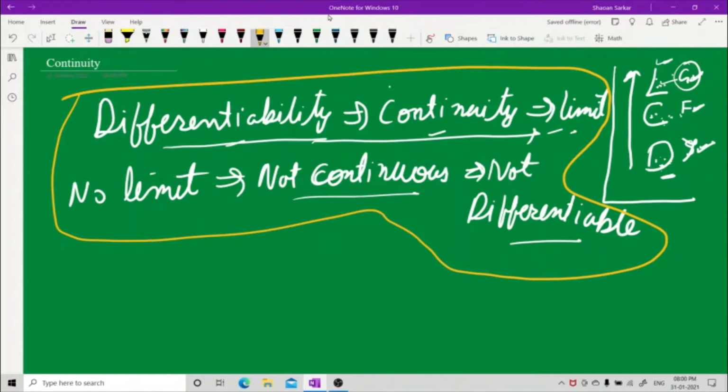This diagram: differentiability implies continuity, implies limit. If it is differentiable, then it has continuity, it has limit. No limit means not continuous, not differentiable. That's the point.